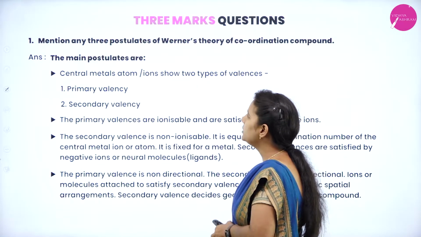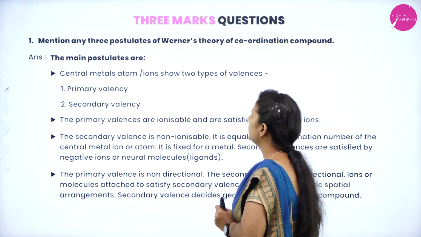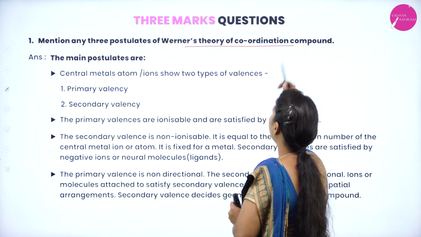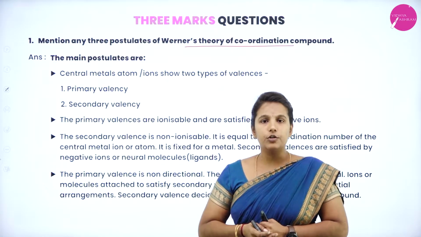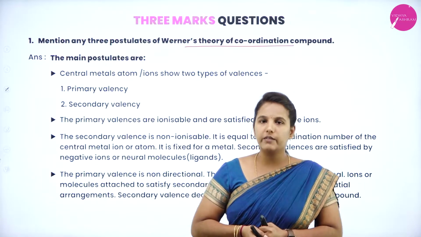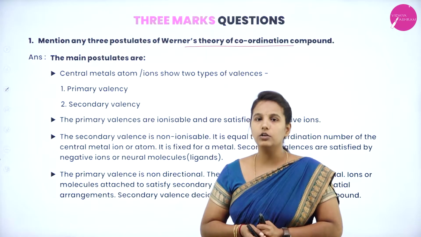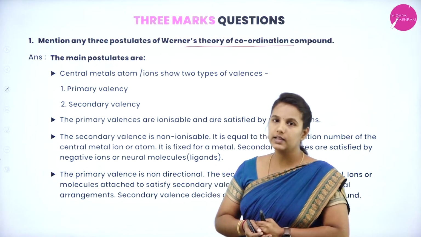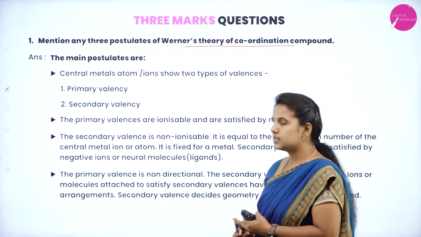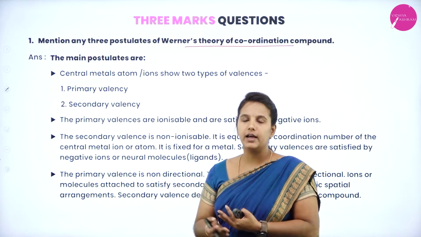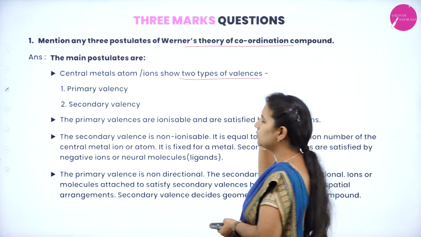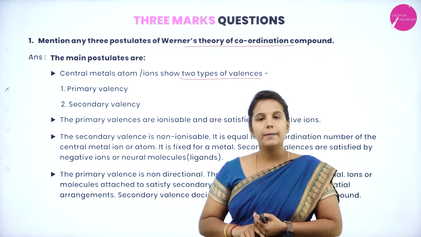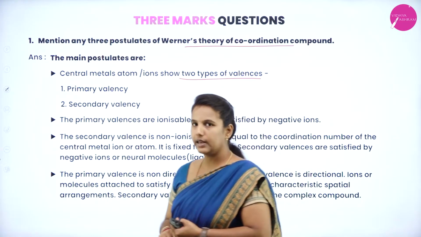Mention any 3 postulates of Werner theory of coordination compounds. We all know that in the Werner theory, the main postulates are very important to learn, and this Werner theory tells us about the valencies which surround the central metal atom. So the central metal atom shows 2 types of valency. They are primary valency and secondary valency.